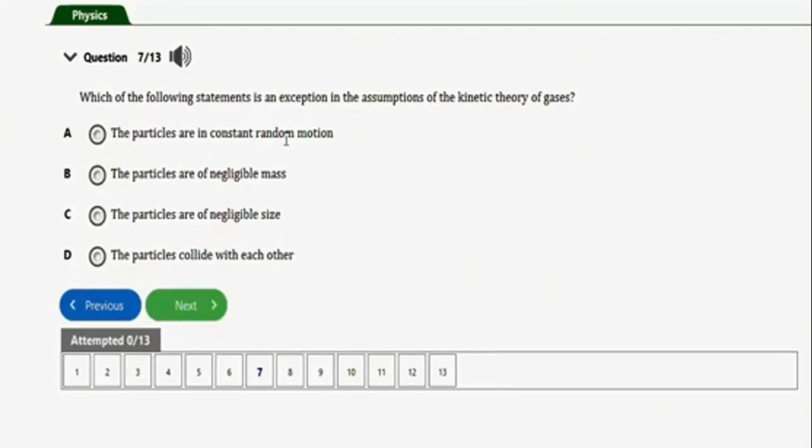Okay, so the exception here, guys, is option B. The particles are of negligible mass. Alright, so this is an exception. Let's go to the next question, which is this one.